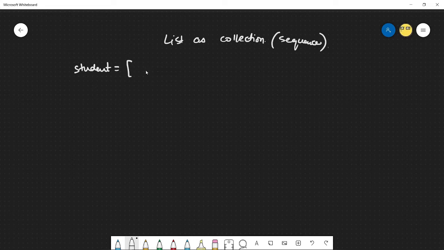Next, we'll see how lists can be used as a collection. If you recall, strings are collections too, and they are sequences too, but they're a sequence of characters, whereas in lists, let's define our student again. In lists, I am able to store elements of different data types. So this was 5, I think, 23.4, and then a false. And so very similar to strings, because they're still collections.